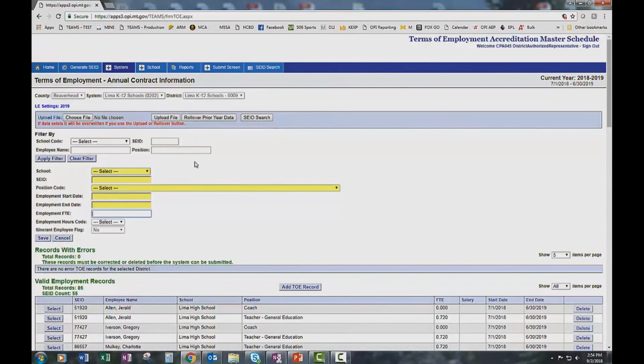One very important thing to remember is that if you choose to upload a file or roll over the prior year data, and then you go to upload or roll over again, it will automatically erase any of the changes you've made. Because each time that you upload or roll over, it replaces the data that currently exists in that table. So if you're going to do a data upload, you want to make sure that you look at your spreadsheet and that everything is correct on there. And it may be easier to edit that spreadsheet prior to uploading the file, instead of uploading and then changing each individual tow record or adding a tow record.